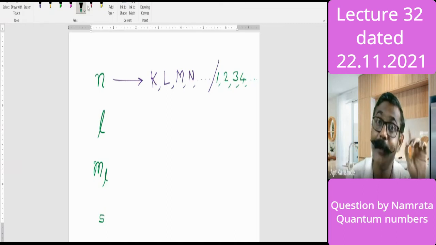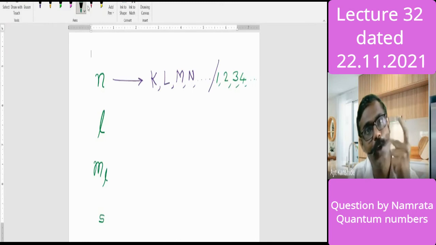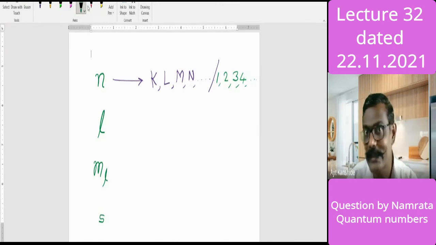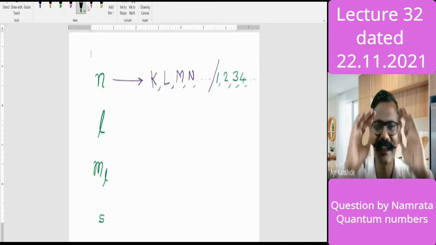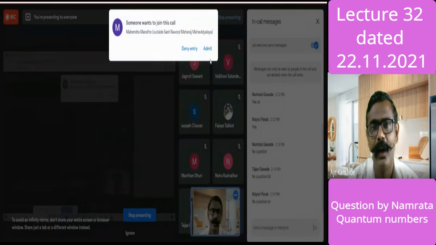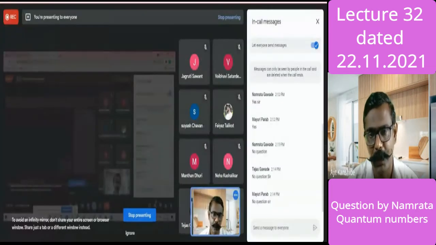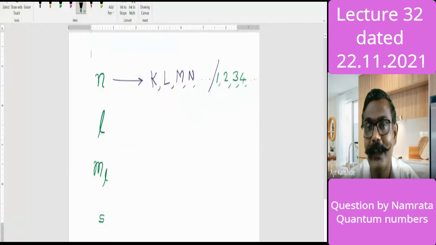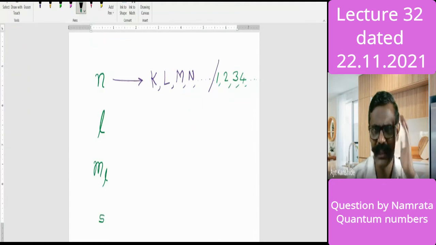That was a concept given by Bohr. Bohr was thinking about only the orbit; he did not think about the orbital. Do we think orbit and orbital are the same? No, an orbit is just the energy level. He was talking about the principal shell or principal quantum number, which we represent by the numbers 1, 2, 3, and so on. Just remember it now. Again, I am coming to the principal quantum number.